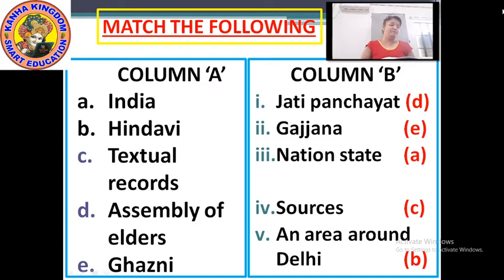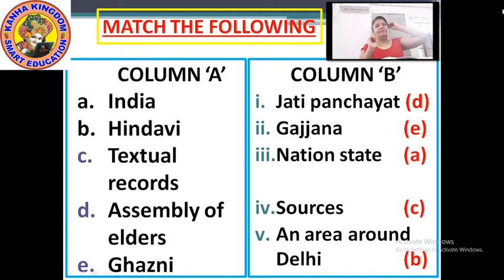Number 3, nation states. Number 4, sources. And number 5, in area around Delhi. Okay, now let's look at the answers.